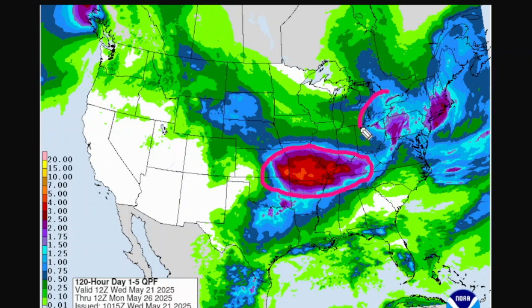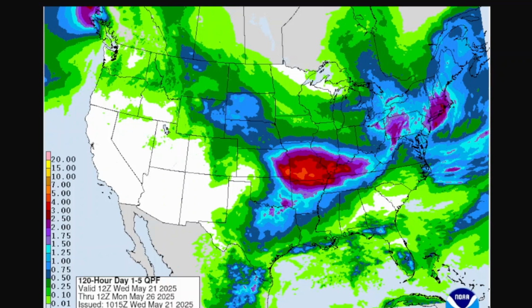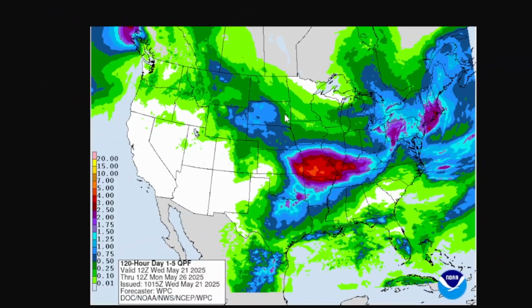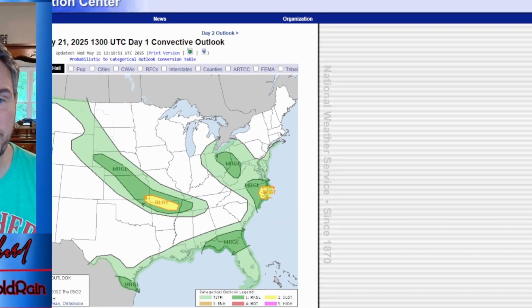Of course, in the Northeast, plenty of rain up here in this area too, with our primary low and then a secondary low forming. And that secondary low is going to turn into a little bit of a nor'easter, bringing some gusty winds and potentially some snow. And we're going to look at that potential here in just a second.